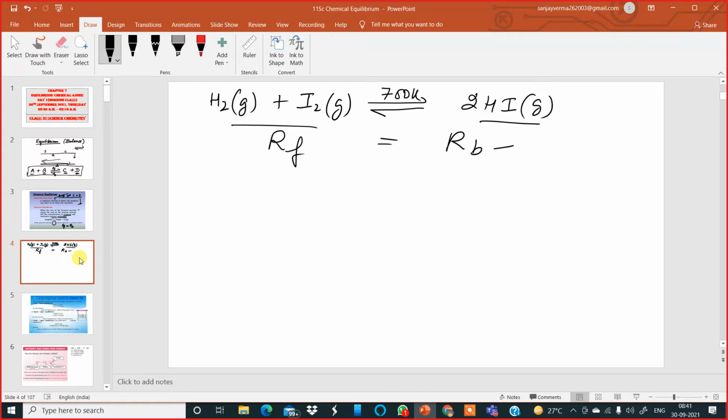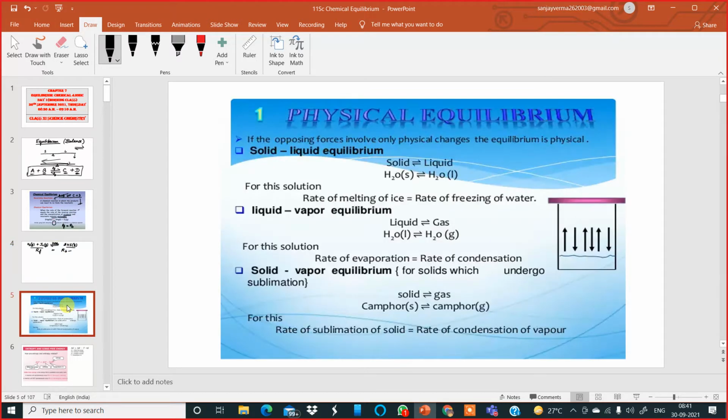Now let us move to the next slide, something which is called physical equilibrium. In a state of physical equilibrium, if the opposing forces involve only physical changes, there are no chemical changes, then the equilibrium is physical in nature. Some examples are here, different types.